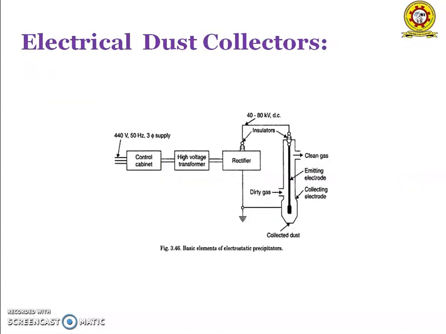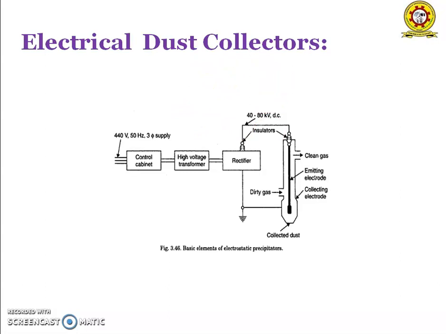And the next one is the electrical dust collectors. The basic example of electrical dust collectors is the electrostatic precipitator. It has two sets of electrodes, which are kept apart from each other, with an electrostatic field maintained between them at high voltage. The flue gases are made to pass through the set of electrodes.